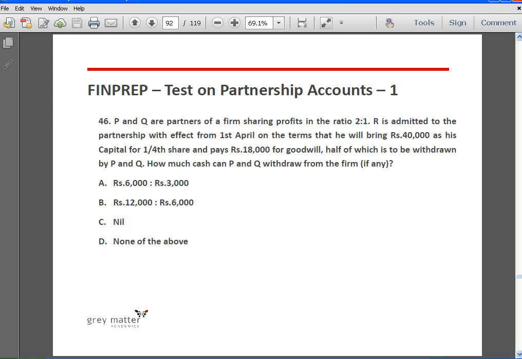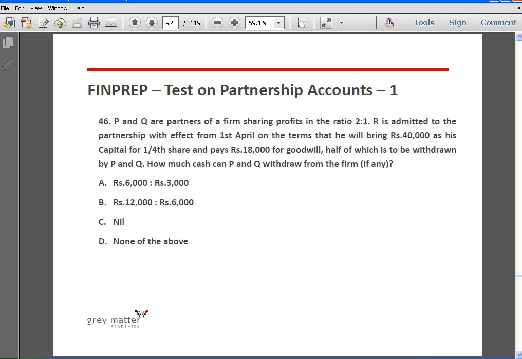Next, P and Q are partners of a firm sharing profits in the ratio of 2:1. R is admitted to the partnership with effect from 1st April on the terms that he will bring 40,000 as his capital for 1/4th share, and he pays 18,000 rupees for goodwill, half of which is to be withdrawn by P and Q. How much cash can P and Q withdraw from the firm, if any?